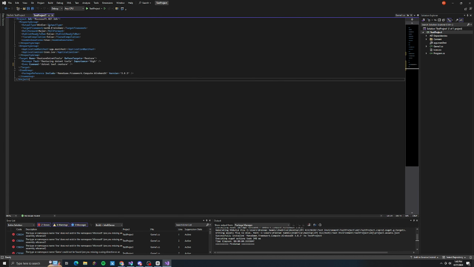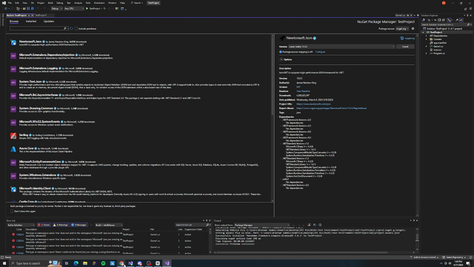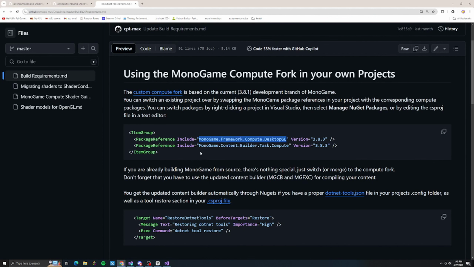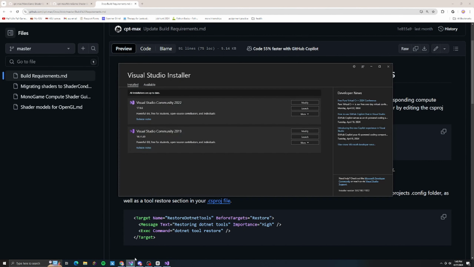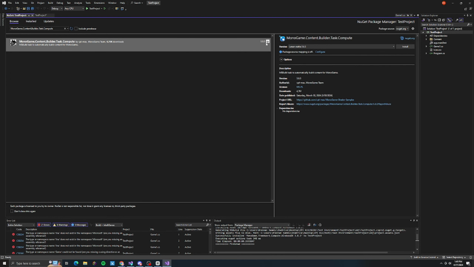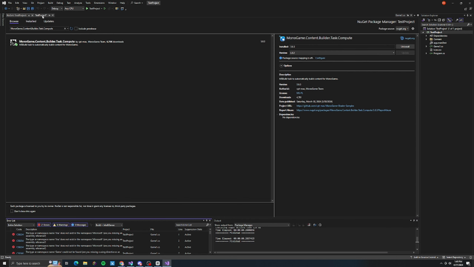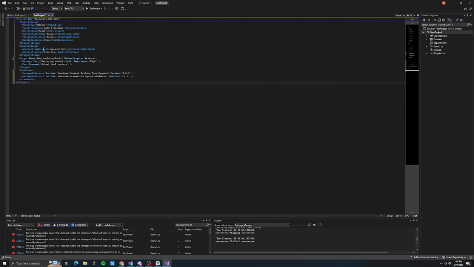Okay, so then that should show up in my .cs, yep, right there. And then now what else I need is the content builder. The content builder being, whenever you create a Monogame project, you're able to come to the content and just double click this. So here we go. Okay, download, apply.